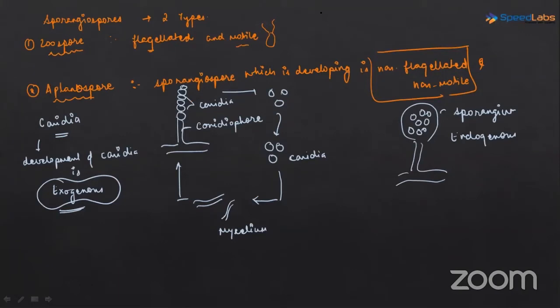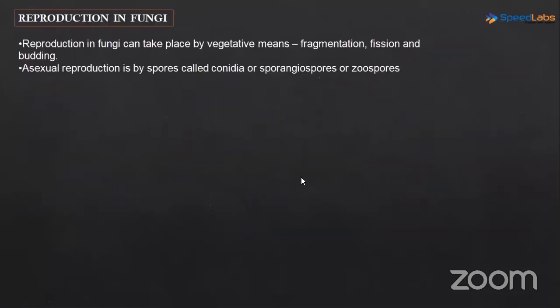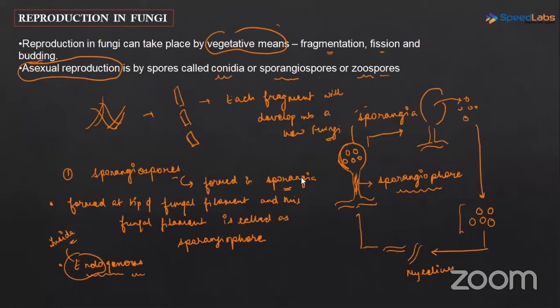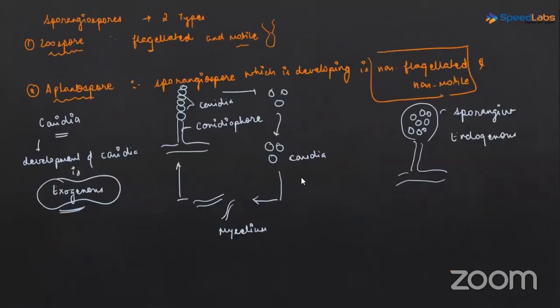Yes? Okay. Okay, Yashika, now you understood the difference between endogenous and exogenous? Yes, ma'am. Okay. Chalo. So we have discussed all the three terms: conidia, sporangiospore, zoospore, and we also read a term which is called as the aplanospore.